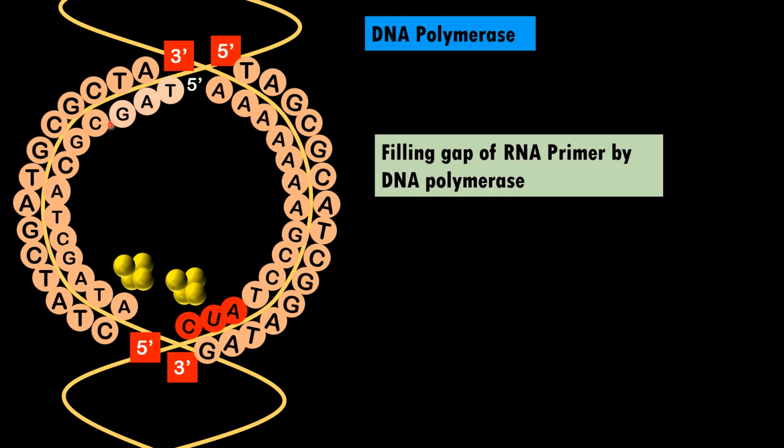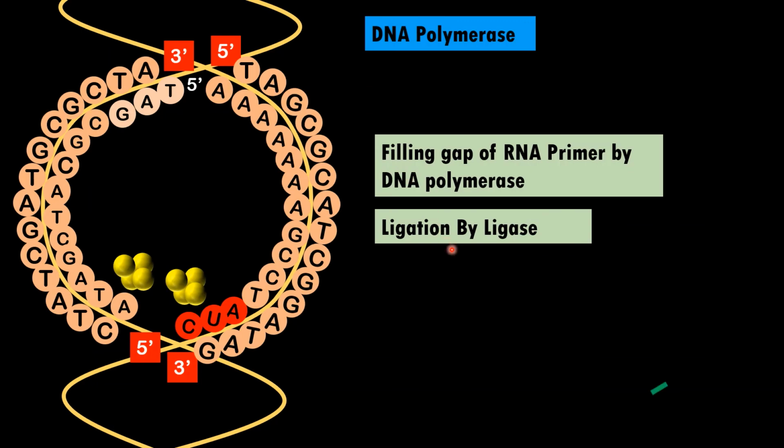Now the ultimate bond between, say, this cytidine and guanosine is joined by the enzyme called DNA ligase. So this is a covalent bond formed between C and G by the enzyme called ligase, and the process is called ligation. Now remember, the enzyme ligase is required only once on the leading strand, whereas it is required constantly for the lagging strand.